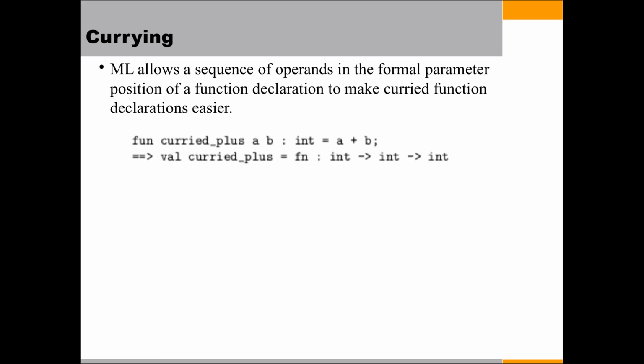The curried_plus has a single formal parameter a, and its return value is a function with formal parameter b that in turn returns a + b. That is, it first takes the variable a, then takes the variable b, computes the value of a + b, and returns the final output.